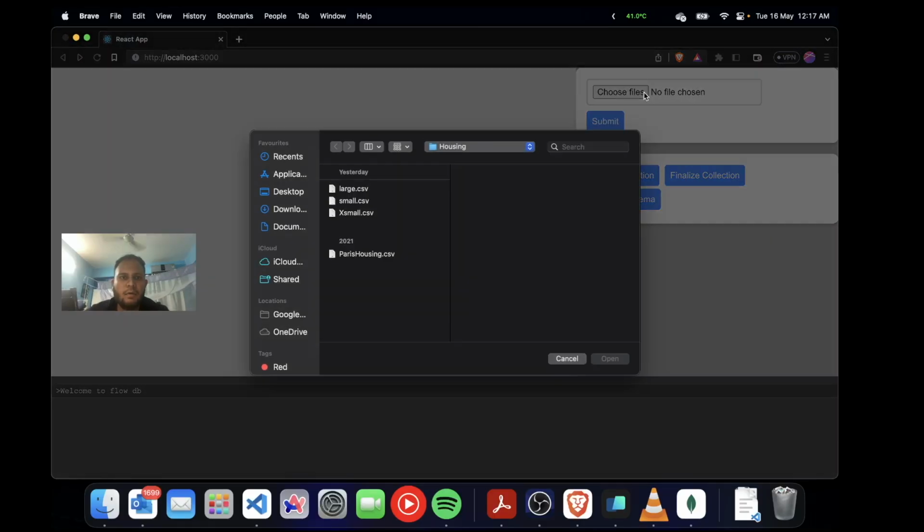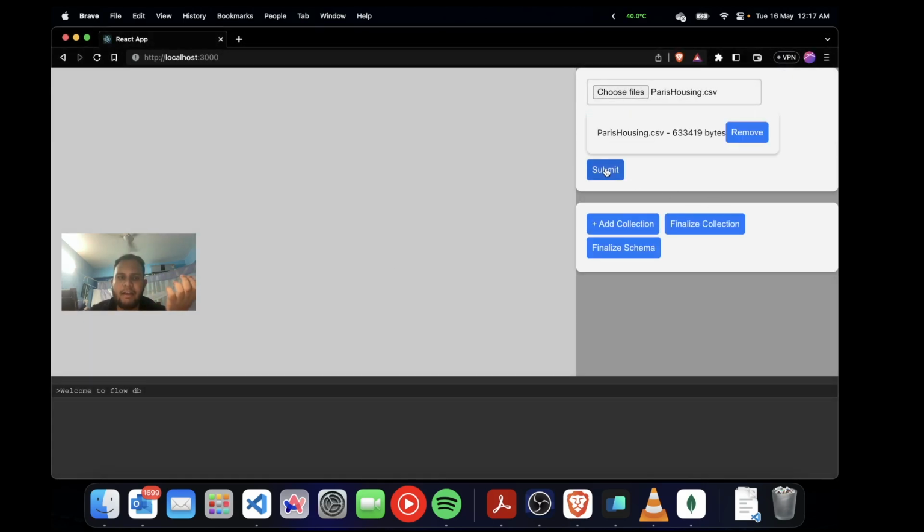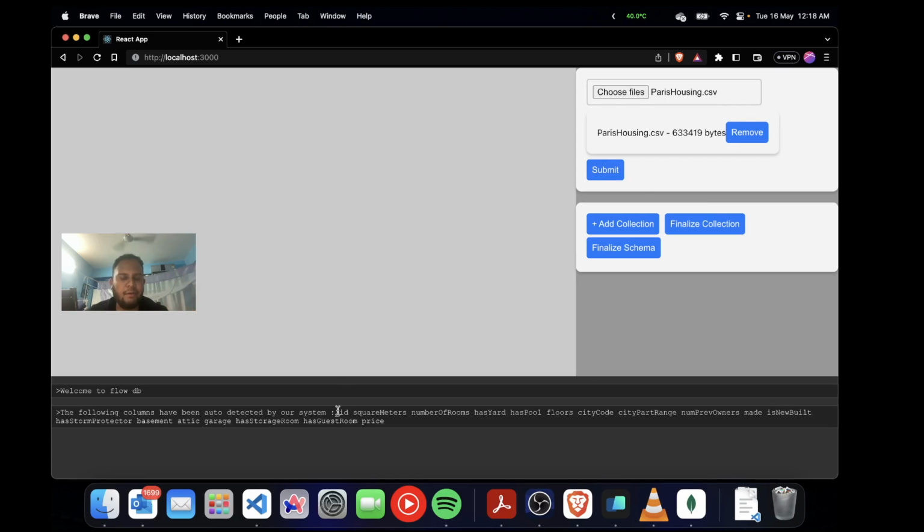Welcome to the demo of the app. We are going to select a dataset file first. For that, I'll use the Paris house in the entire dataset of 1 lakh rows itself. When I click submit, if it is successfully processed, the terminal here will tell me what kind of columns already exist in the CSV file itself, so that I have some idea while designing the schema. It's similar to what we do in pandas, when we check the head of a CSV file, just to know what kind of columns and what kind of data we have.